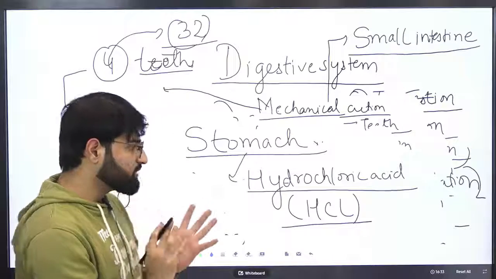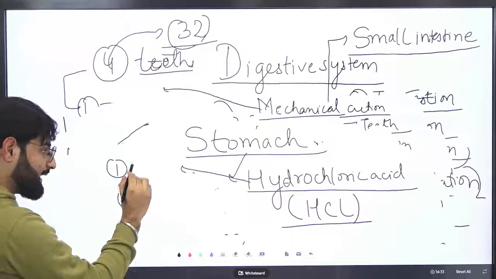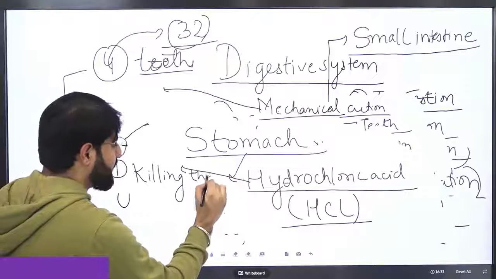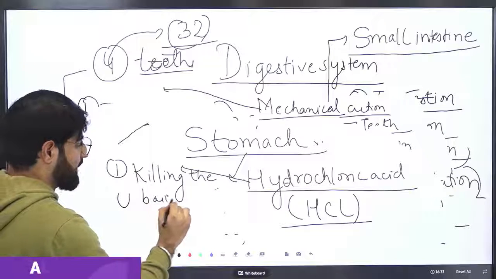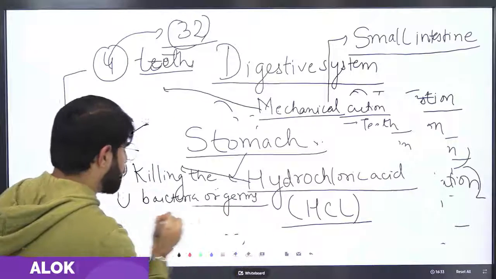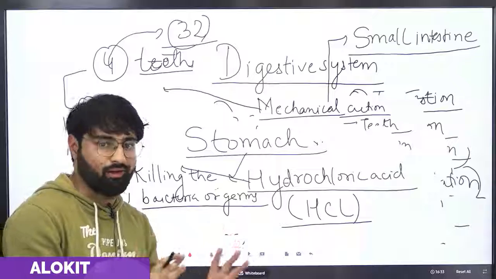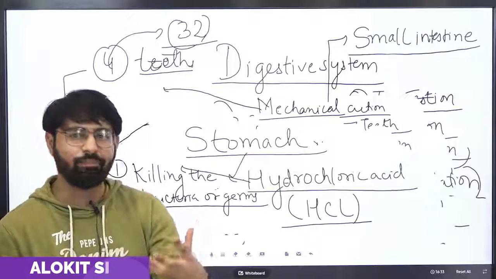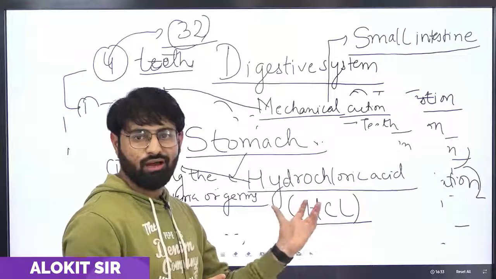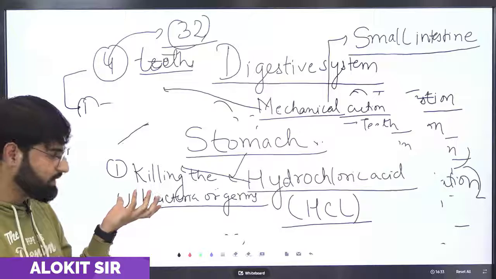Generally, the main function of hydrochloric acid is that it kills bacteria. It helps in killing the bacteria or germs that are present in our food. The food we eat contains some kind of germs and bacteria also. In order to kill that bacteria and germs, hydrochloric acid is used. That is the main function of hydrochloric acid.